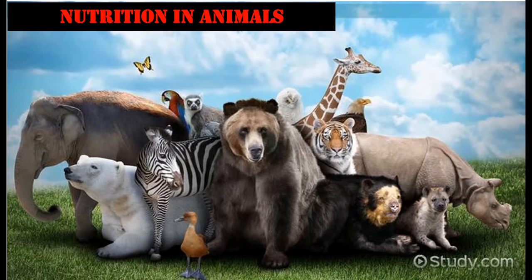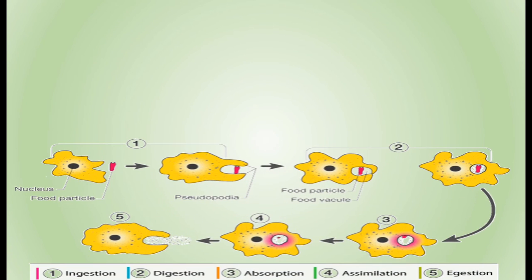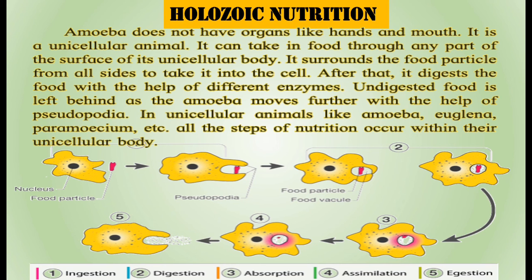As we have learned, nutrition is extremely important in all animals, so let's study a few more examples of nutrition in animals. Let us see how and what they eat and what that particular type of nutrition is called. Now, first and foremost, we'll be learning about this organism. When you look at it, at once you know this is amoeba. When we talk about amoeba, the type of nutrition involved is called holozoic nutrition. Now, what is the meaning of holozoic nutrition?